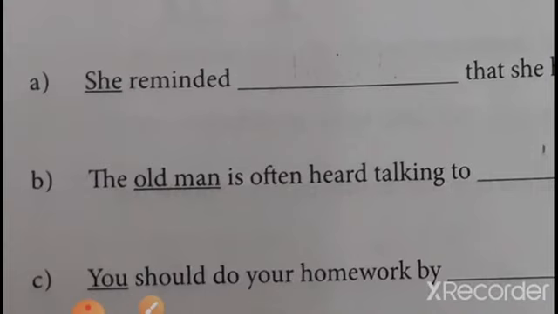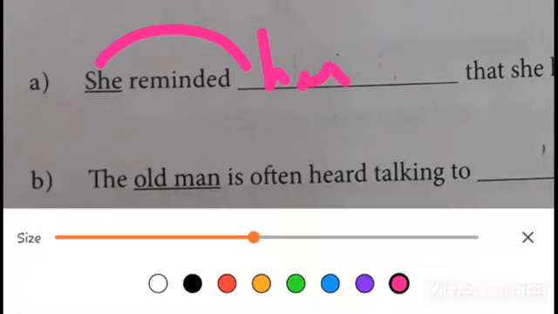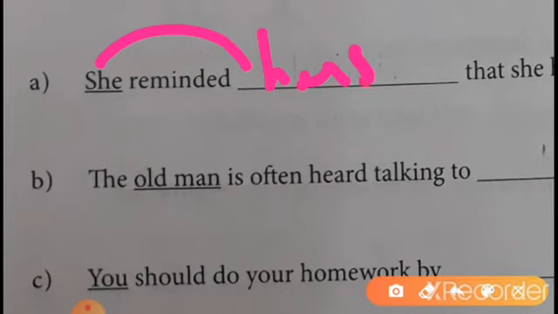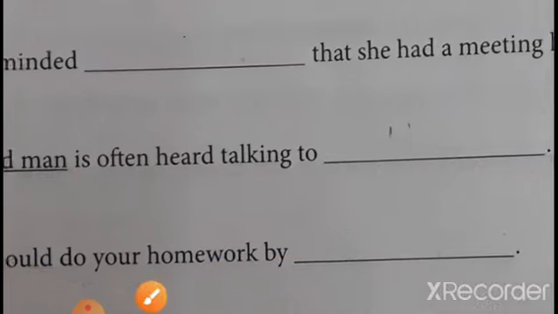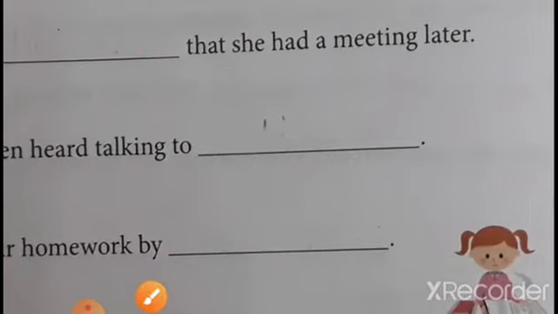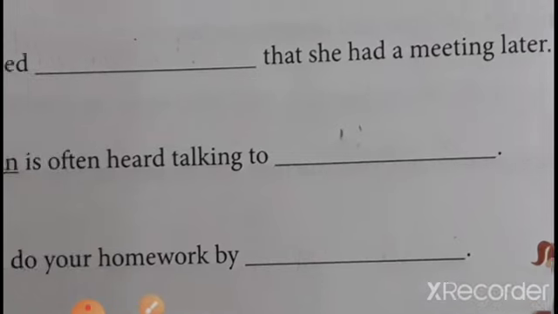So for she, what will we write? Yes, herself. She reminded herself that she had a meeting later.